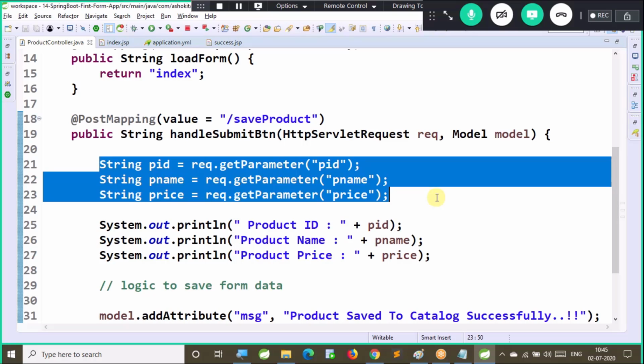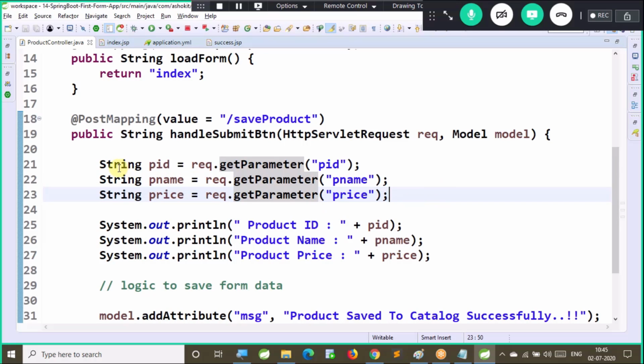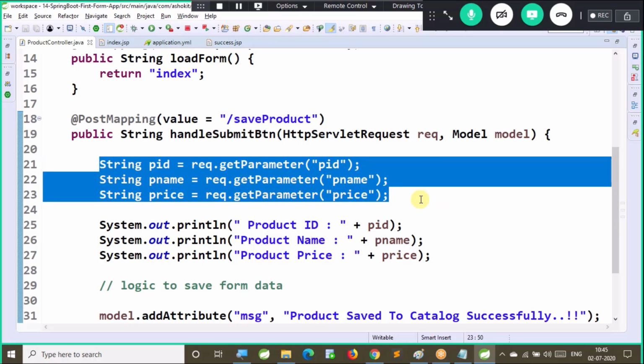These problems can be avoided by using our Spring MVC form tag library. Spring MVC supports the form binding object. So when you use the Spring MVC form binding object concept, you no need to write this piece of code to capture form data, and you no need to write the logic to typecast the data. Are you getting my point? So we are able to complete our requirement, but still there is boilerplate code. We are writing the logic to capture the form data manually. That can be automated by using the form binding object in Spring MVC.